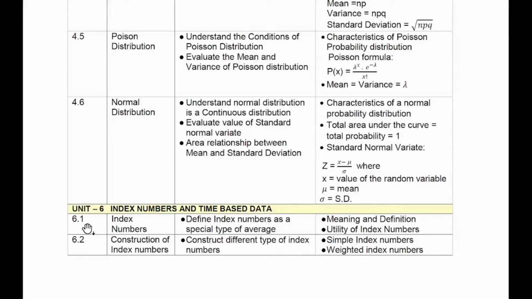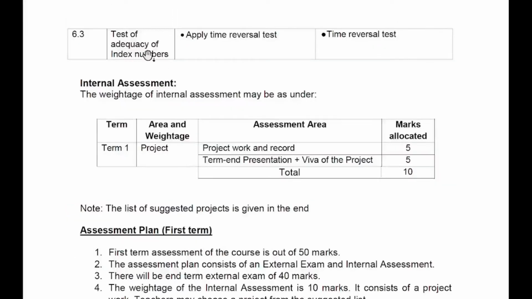And then we have the sixth unit, index numbers and time-based data. In the sixth unit, the various topics included in term 1 are given. That is index numbers, construction of index numbers and test of adequacy of index numbers. These three topics are included in term 1. The remaining topics of unit 6 are included in term 2.